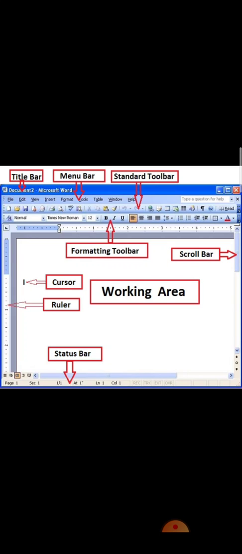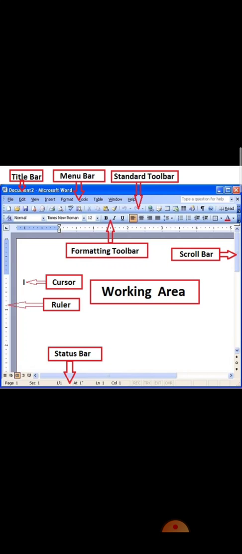The same thing is the menu bar. Here you can see so many menus like file, edit, view, insert, format, tools, and so many. After that there is the standard toolbar, and the fourth one is known as the formatting toolbar. Formatting toolbar means with the help of this toolbar we can format our text.